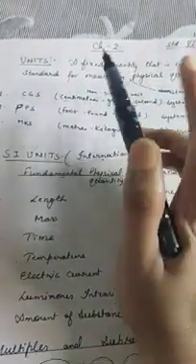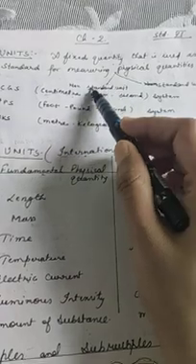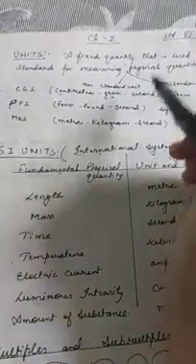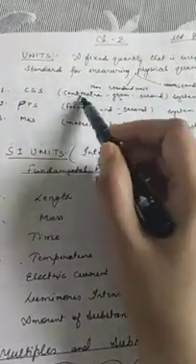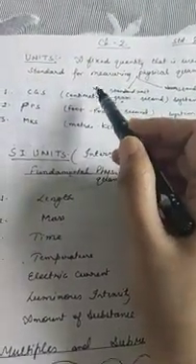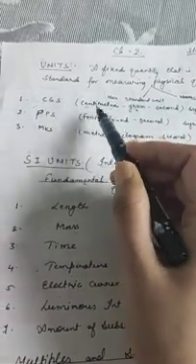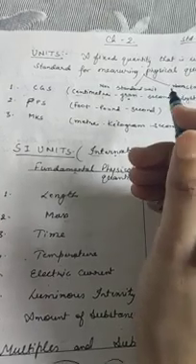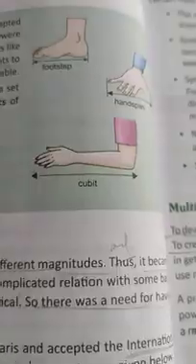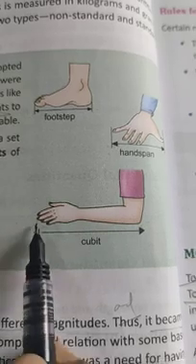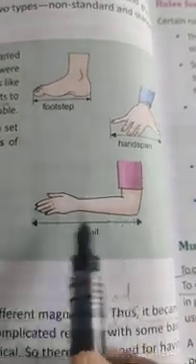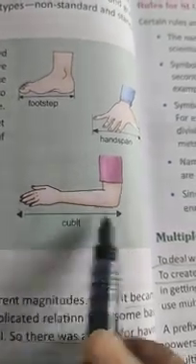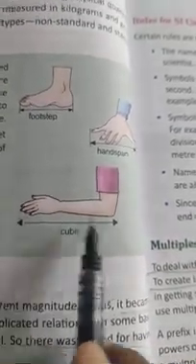It is divided into two parts actually: non-standard units and standard units. Non-standard units were adopted by people in earlier times. In earlier times people were measuring length through their palm, hand or footsteps. As you can see in this picture, this length from the middle finger to the elbow was taken as 1 cubit. People were measuring length through their hand.